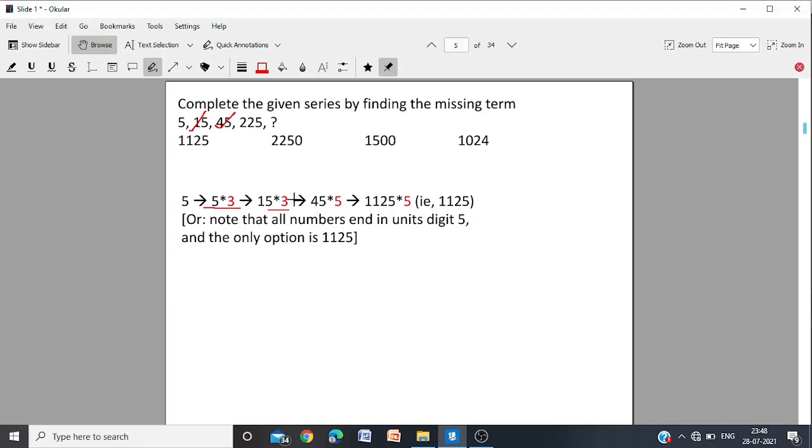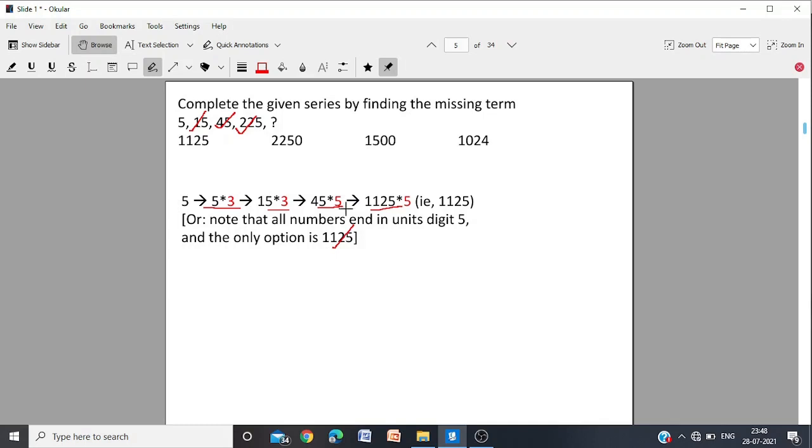So 2 times you are multiplying by 3, 2 times you will multiply by 5. So once you have multiplied by 5, again you multiply by 5, and what do you get? So that would be 1125.